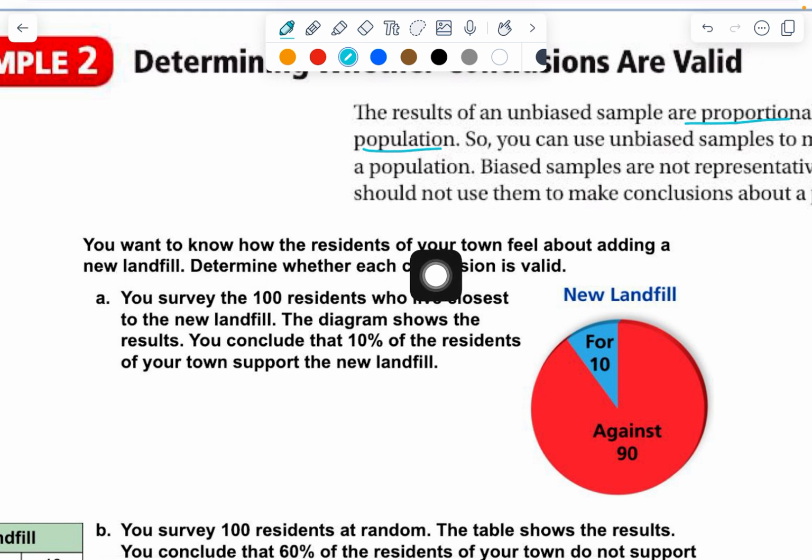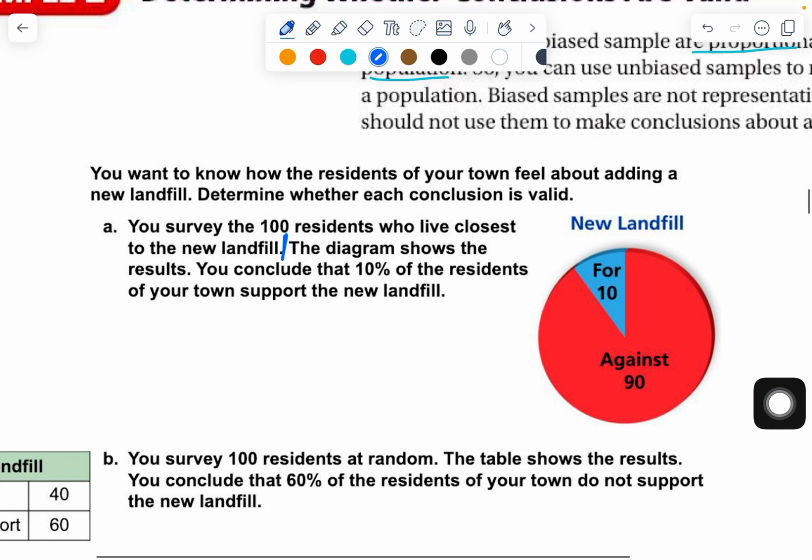You want to know how the residents of your town feel about adding a new landfill. Ooh, that stinks. No pun intended. Determine whether each conclusion is valid. You survey 100 residents who live closest to the new landfill. Well, let's stop right there. This is going to be very biased. All these people that are going to live by this landfill are going to not want it. Right? They're going to say, we don't want to live by a landfill. But if you talk to somebody on the other side of town, they might be more willing to say, yeah, we kind of need a landfill. Maybe it'll bring in jobs. The diagram shows the results. You conclude that 10% of the residents of your town support the new landfill.